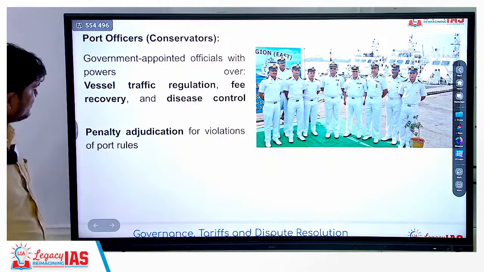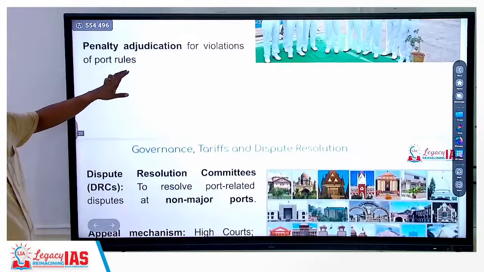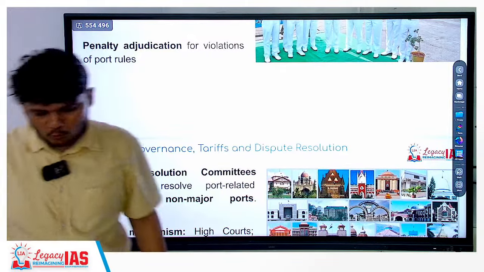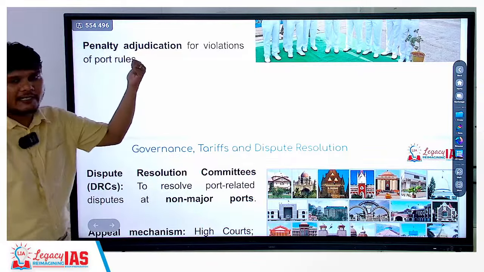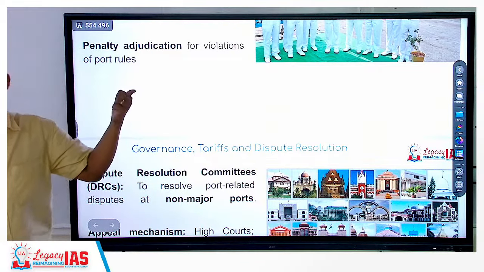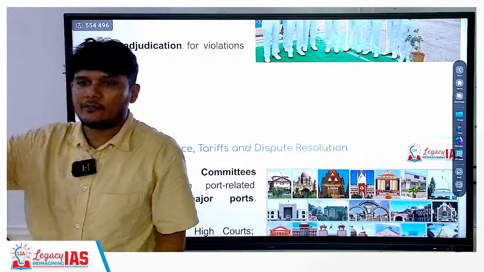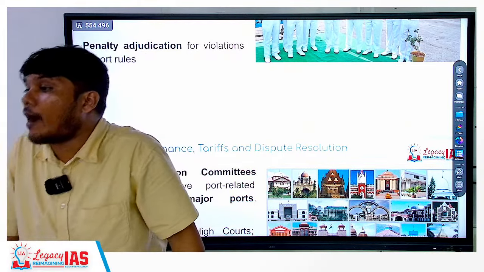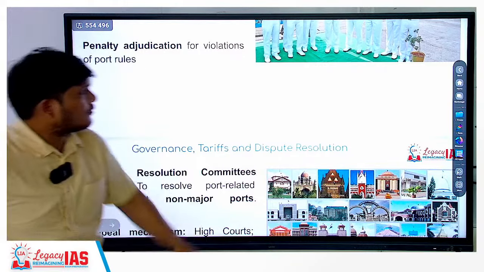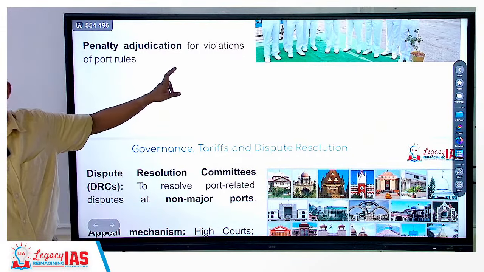Then penalty adjudication for violation of port rules. Adjudication means not just the implementation of a penalty, but in different cases of violation and in the context in which the violation was done, deciding how much penalty the person is required to pay. That is the adjudication which will be done by them.